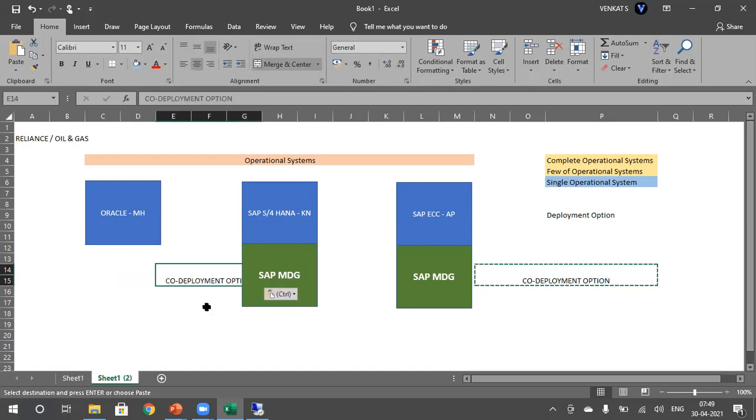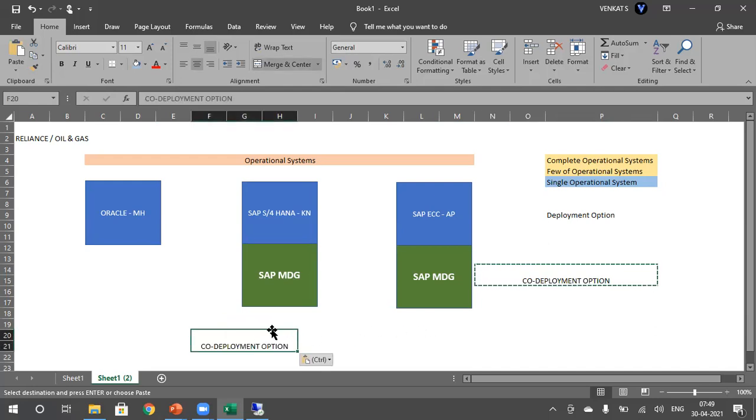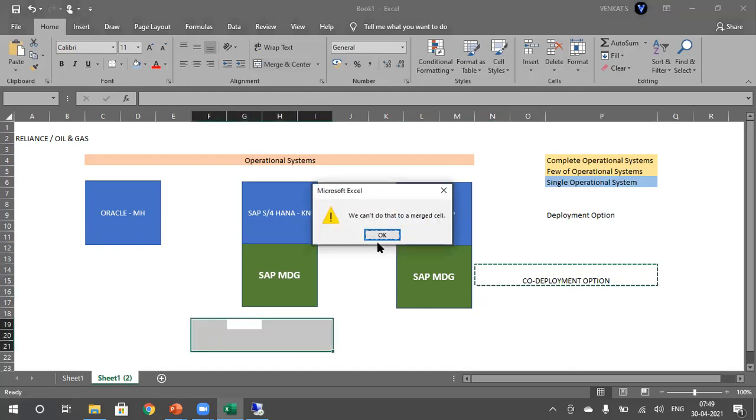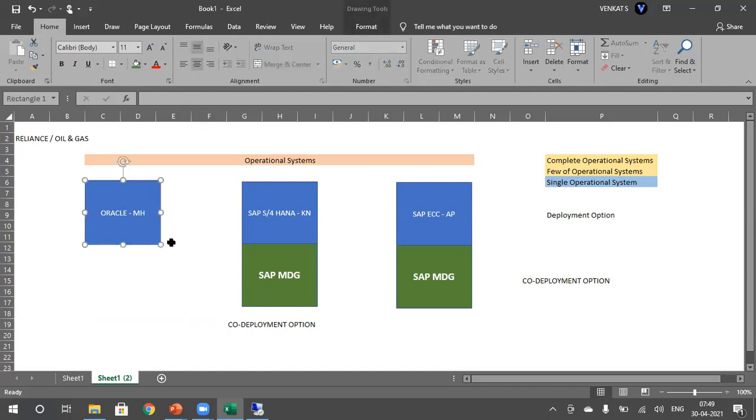Somehow I missed that one. The concept is the same for the co-deployment option, but it was placed on the wrong system. It should be on SAP only.